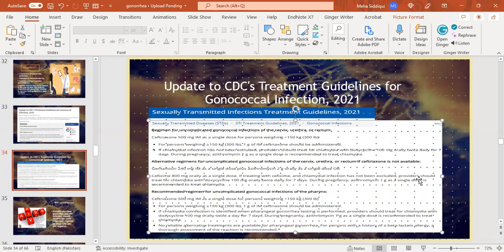Alternative regimens for uncomplicated gonococcal infection of the cervix, urethra, or rectum if ceftriaxone is not available: gentamicin 240 mg IM as a single dose plus azithromycin 2 grams orally as a single dose, or cefixime 800 mg orally as a single dose. And the recommended regimen for uncomplicated gonococcal infection of the pharynx: we give ceftriaxone 500 mg IM as a single dose for persons weighing less than 150 kg. And if a person weighs more than this, then 1 gram of IM ceftriaxone is administered. And again, if chlamydial co-infection has occurred, then doxycycline is given.